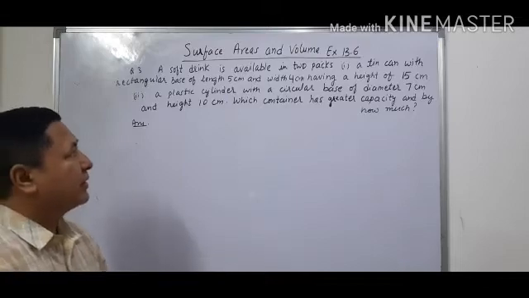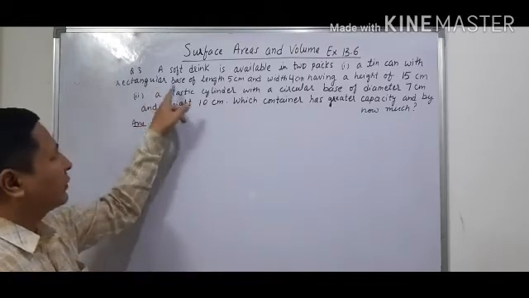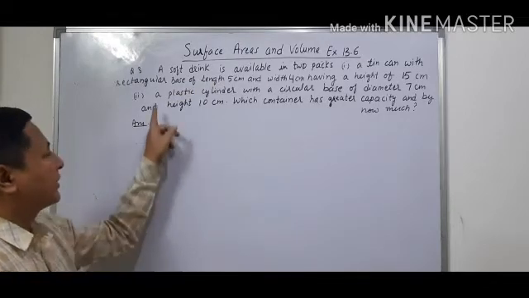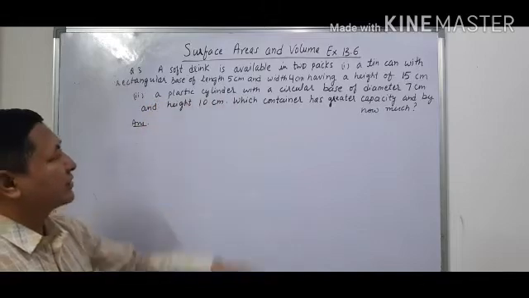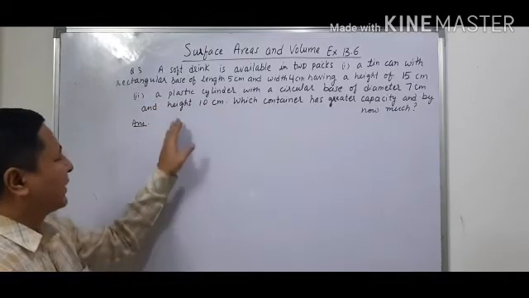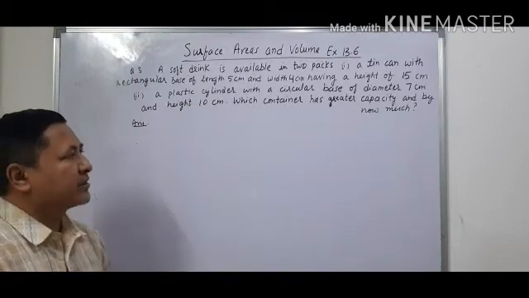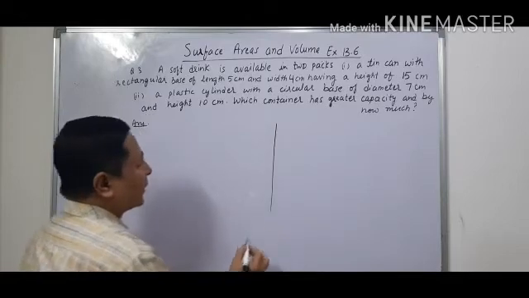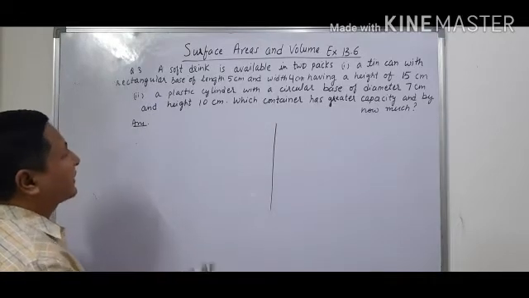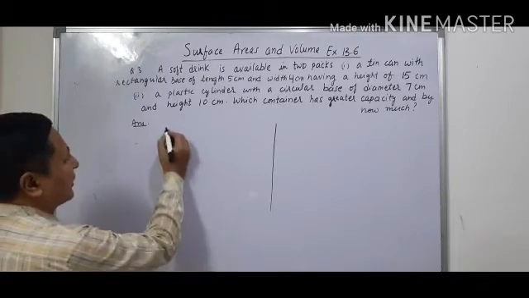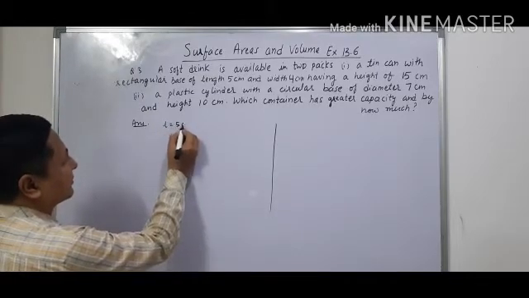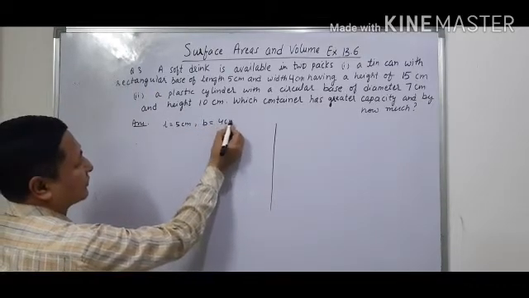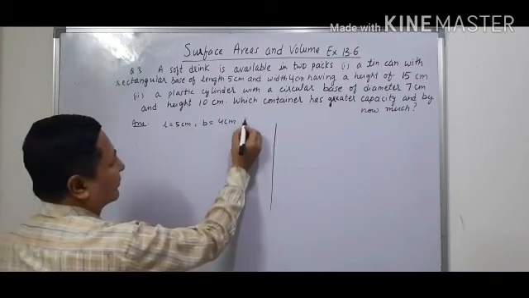A soft drink is available in 2 packs. A tin can with a rectangular base of length 5 cm and width 4 cm, having a height of 15 cm. Another one, a plastic cylinder with a circular base of diameter 7 cm and height 10 cm. Which container has greater capacity and by how much? Now there are 2 things given here. The first is a tin can with a rectangular base of length 5 cm, and width, that is the breadth, is 4 cm, having a height of 15 cm.